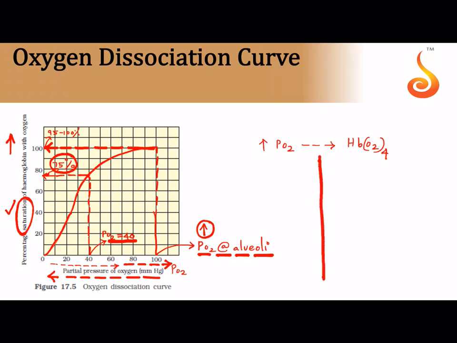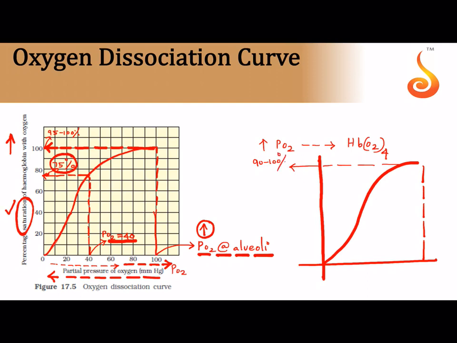Like for example, let me take a quick graph again. So this is the oxygen dissociation curve. I told you that at the lung there is a very high partial pressure of oxygen, and the saturation is almost how much? 90 to 100%. And then we saw, as we started moving towards the left side of the x-axis, I moved from a partial pressure of oxygen of 100 to a partial pressure of oxygen of 40.